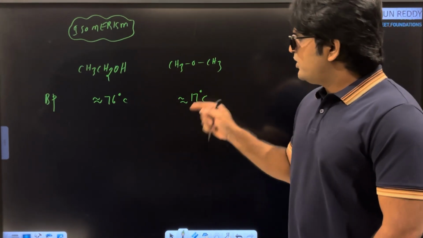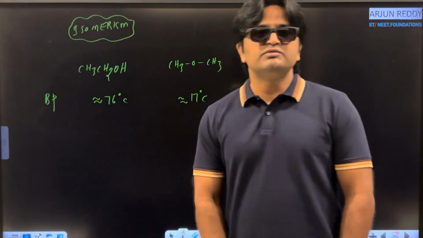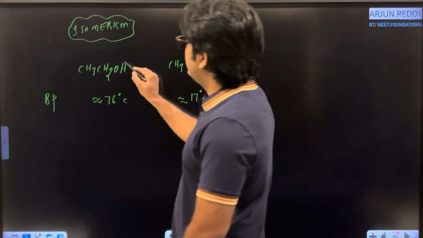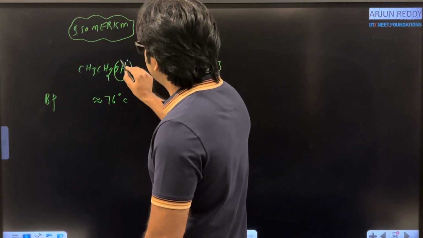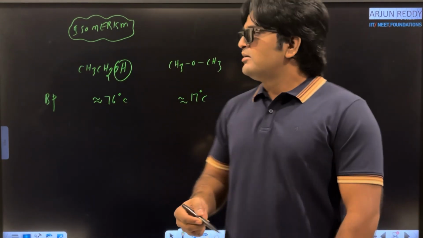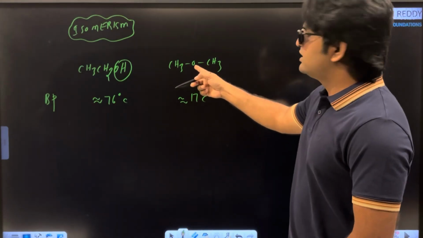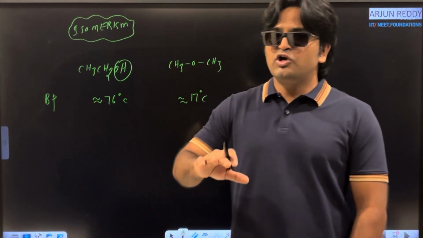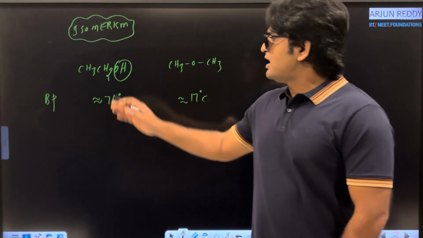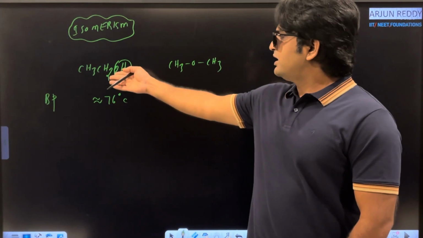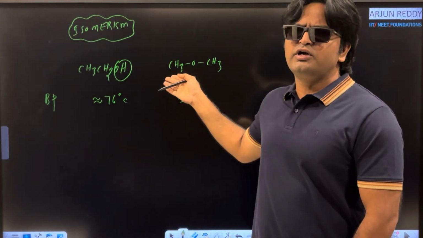Whether these are exact values or not, that is the rough difference. Why is the boiling point of alcohol more than ether? The OH functional group is present in alcohols and can develop hydrogen bonds, but in ether there is no hydrogen atom on the oxygen atom, so it cannot develop hydrogen bonds. Because of hydrogen bond strength, the boiling point of alcohol is more than ether.